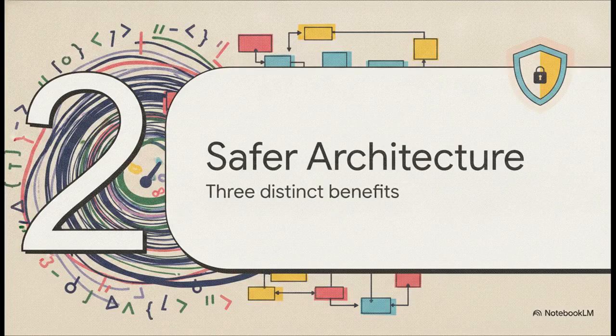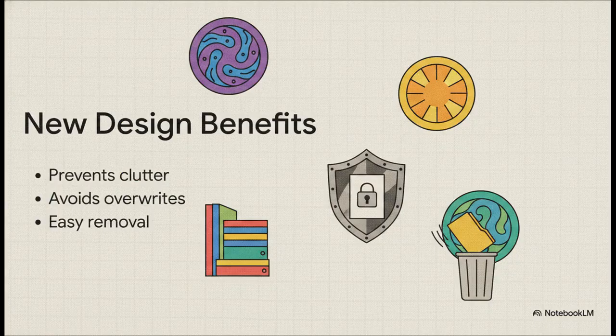Which brings us to Section 2, designing a safer architecture, and the 3 distinct benefits of the new design. You see, routing your outputs to a dedicated folder instantly solves 3 massive developer headaches. First off, it completely prevents all that running directory clutter. Second, it totally neutralizes that dangerous overwrite bug we just talked about. And third, it makes cleanup an absolute breeze. You literally just delete the single output folder and boom, you wipe the slate clean. This simple structural logic paves the absolute perfect way for our Haskell implementation.